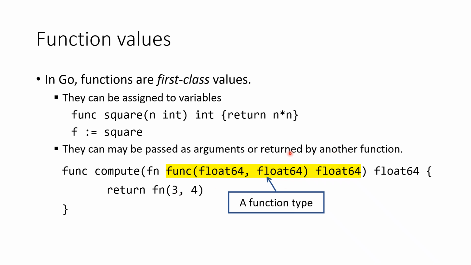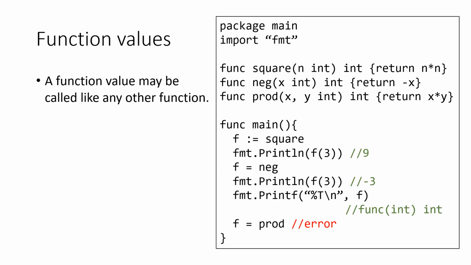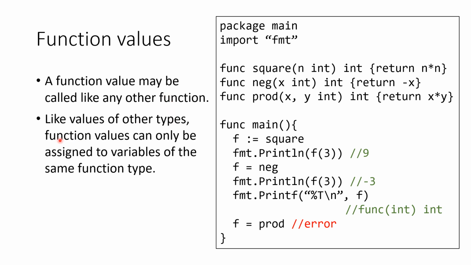An example of how a function is returned as value from another function will be shown later. As shown in the previous slide, a function value may be called like any other function. Also, like values of other types, function values can only be assigned to variables of the same function type. For more examples, let's consider this program. In this program, we define three functions besides function main.